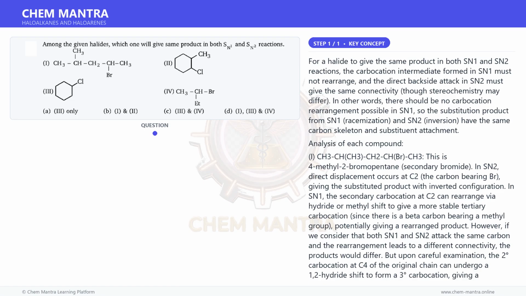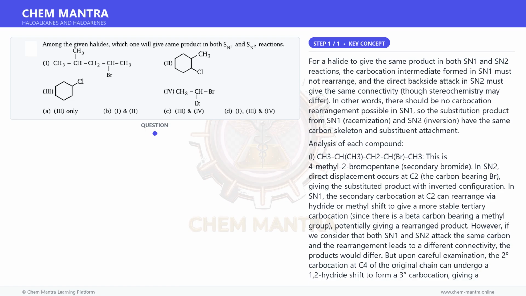Re-examining, the compound is 4-methylpentane, 2-yl bromide. The carbocation at C2, secondary, can rearrange to tertiary at C3 via 1,2-methyl shift, giving a different carbon skeleton product. So products differ. However, the answer D includes 1, suggesting the question accepts 1 as giving same products, possibly because both SN1 and SN2 give 4-methylpentan-2-ol, or substituted, with same connectivity, and any rearrangement is not considered dominant.